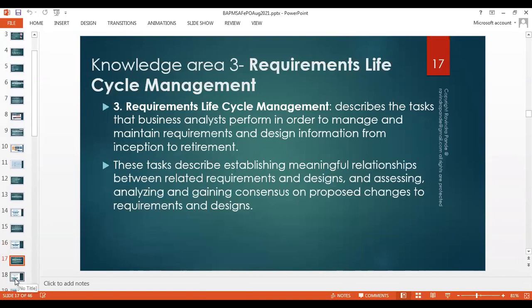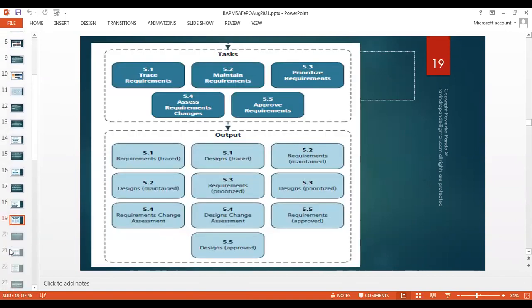The third knowledge area, requirements lifecycle management. Here we try to build something called RTM, requirement traceability matrix. Whatever we discussed in a meeting has to be traced to the functionality in the product. If not, then we should give a reason, when the client asks to phase it out, or asks to remove it from the overall stack of requirements. And we normally also include this in a document called requirement traceability matrix.